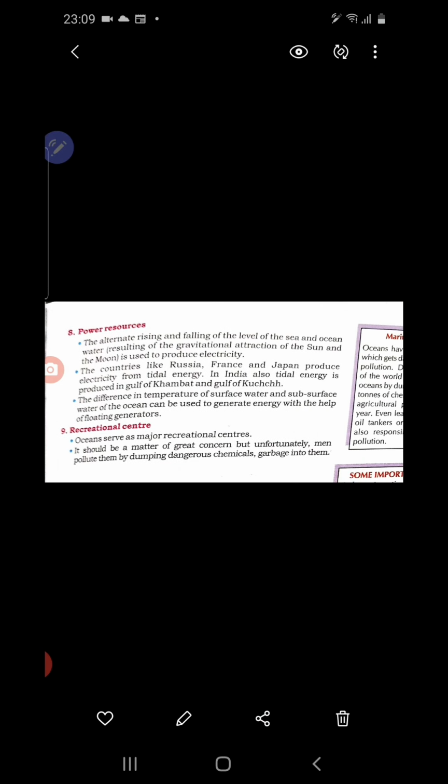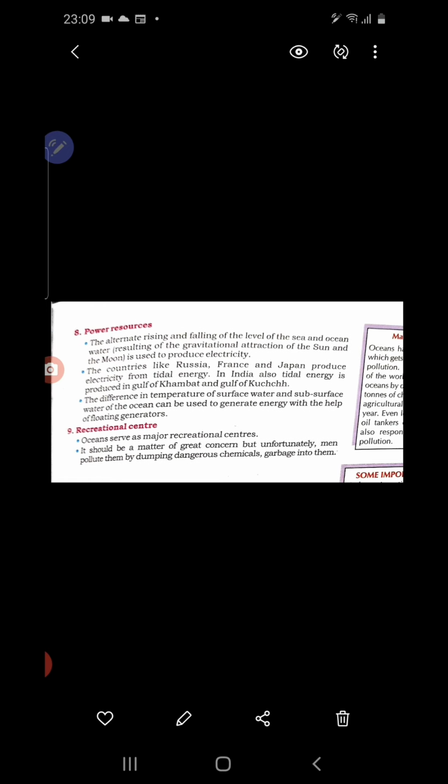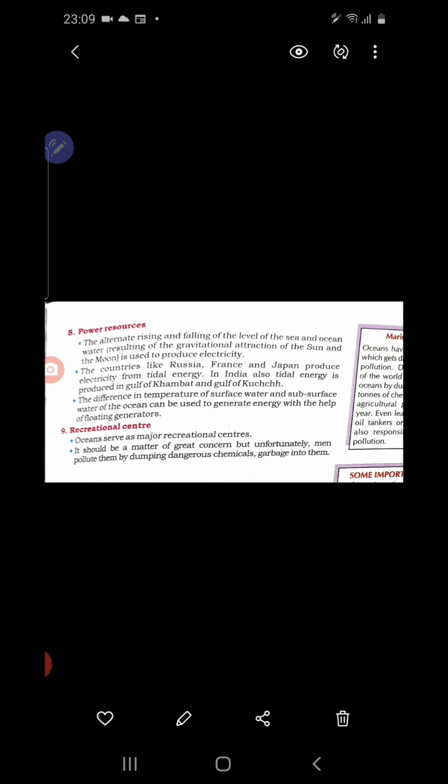Nowadays in some places people are producing tidal energy from sea waves and sea tides. We will discuss the difference between tides and waves later in this chapter. The power resource means mainly electricity produced out of tidal energy in some countries. Even in India, in some places, electricity is produced from tidal energy.